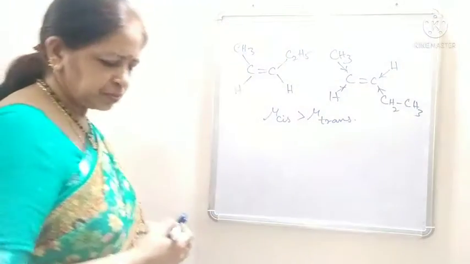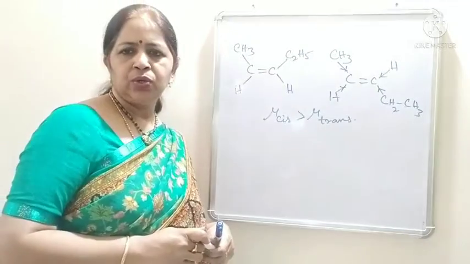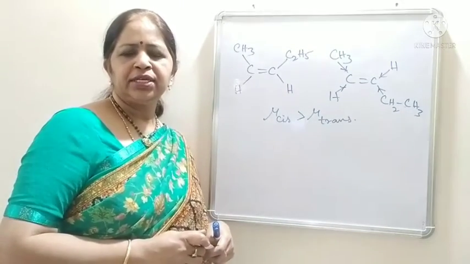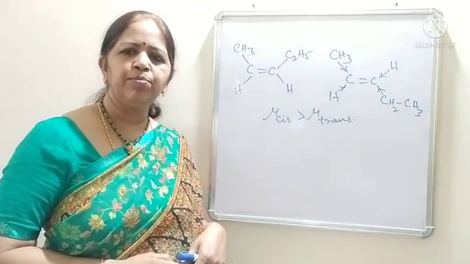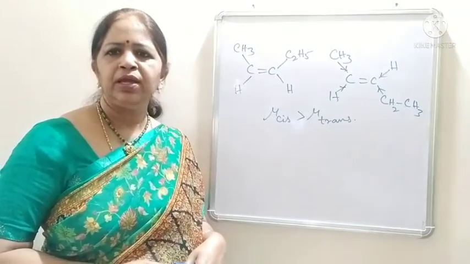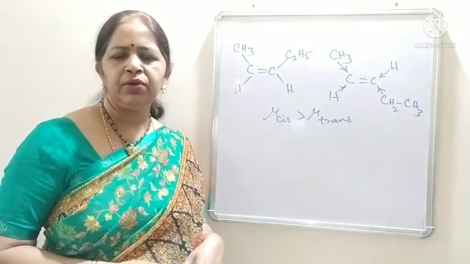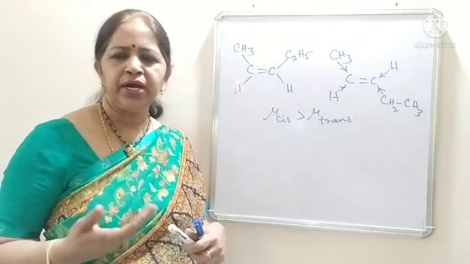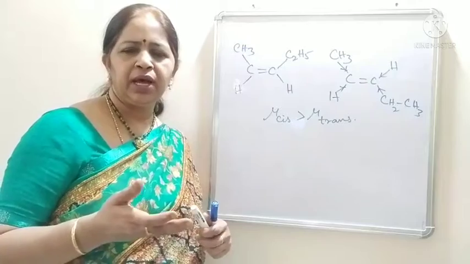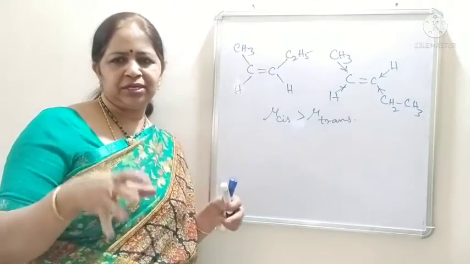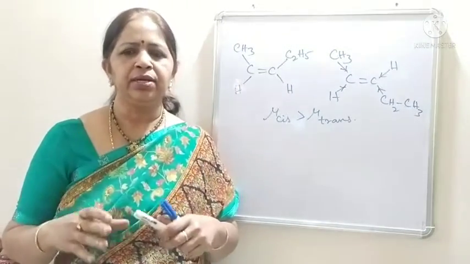Okay students. So by seeing the dipole moment value also, we can explain the cis-trans nature of the isomers. Cis isomers always will have higher dipole moment than the trans isomers. In the MHT CET or NEET or JEE Mains examinations, they will give you the mu values and you have to identify which isomer will have lesser mu value and which isomer will have higher mu value, depending upon the structure and depending upon the arrangement of atoms or groups around the double bonded carbon atoms.